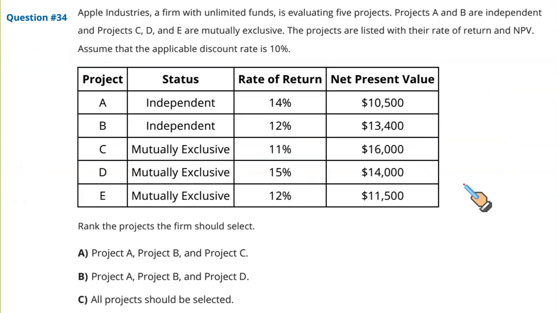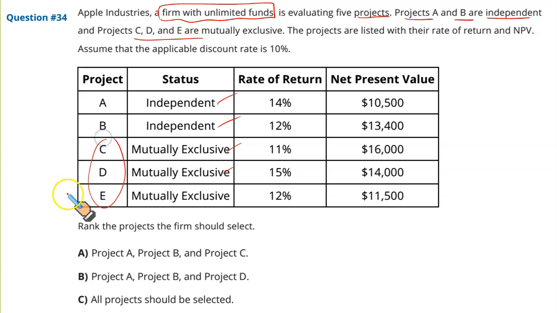Next, good one. Apple Industries, a firm with unlimited funds. Unlimited funds, that's interesting. Which firm has unlimited funds? Let's say, for the sake of the question. Apple Industries, a firm with unlimited funds, is evaluating 5 projects. Project A and Project B are independent projects. Projects C, D and E are mutually exclusive, which means we can take on A and B together, but out of C, D and E, we just need to take one only.